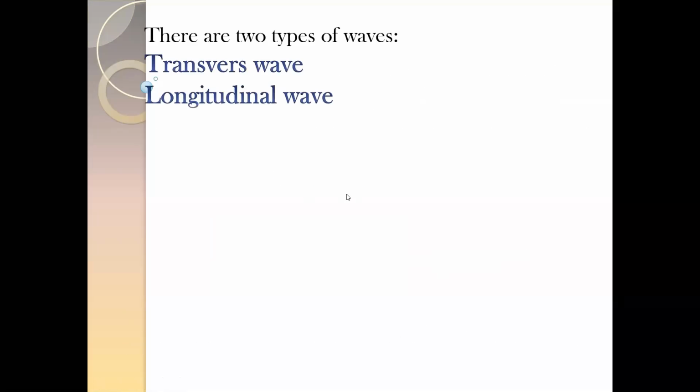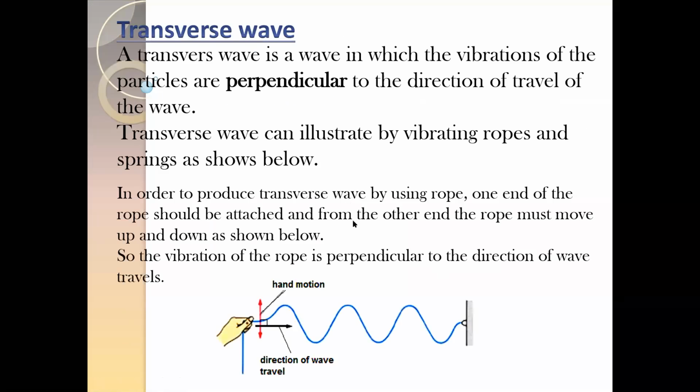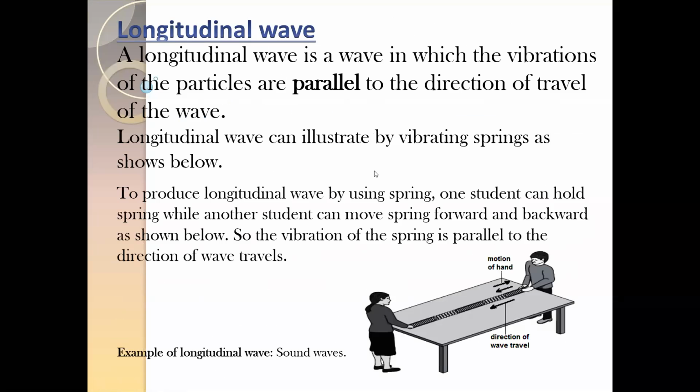So the first kind of wave is called a transverse wave, in which the particles move perpendicular to the direction of the wave. The second kind of wave is known as a longitudinal wave. A longitudinal wave is one in which the particles vibrate parallel to the direction of the wave. So for example,